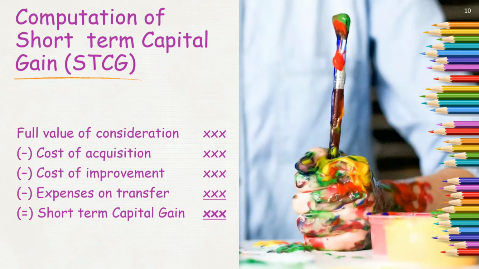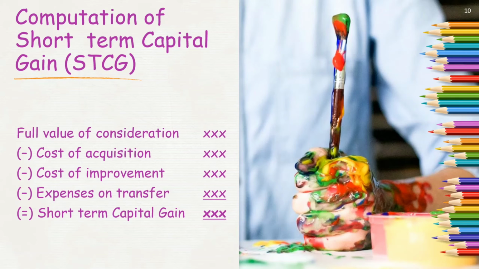Now let us focus on cost of acquisition. What is cost of acquisition? The value at which I have purchased my capital asset is termed as cost of acquisition. Next, cost of improvement. It may happen that after purchasing I need to improve my capital asset, and that may lead to some expenditure.